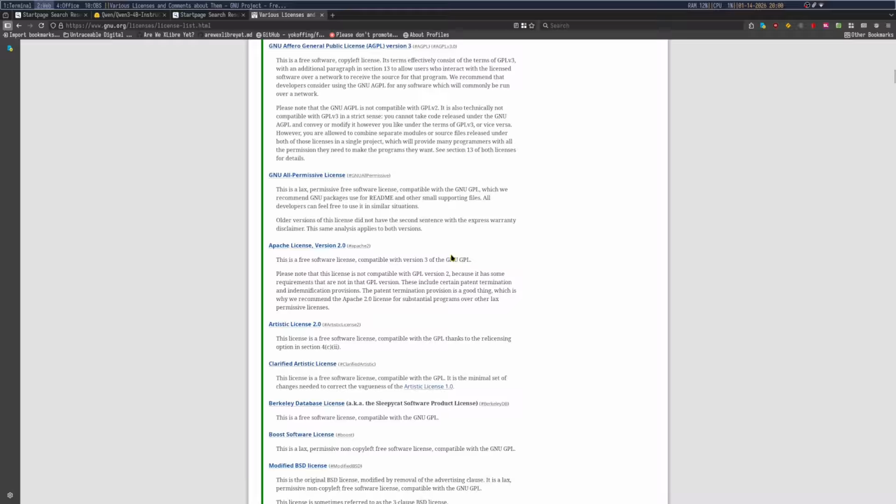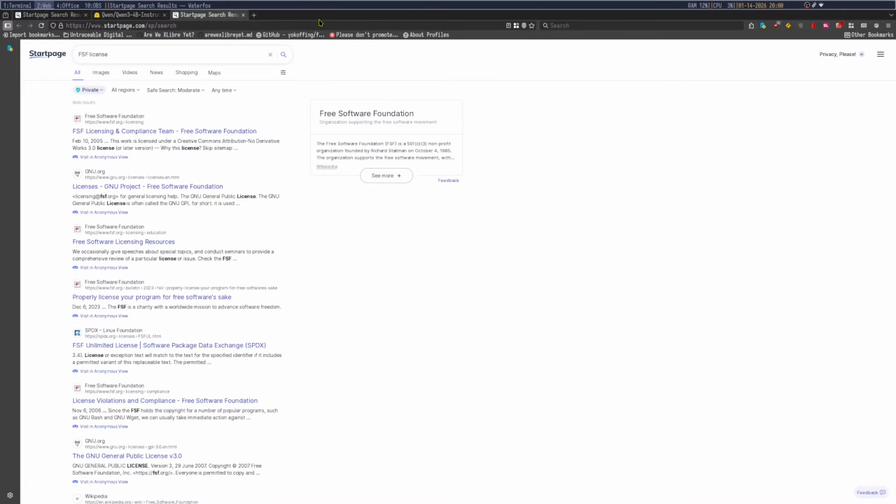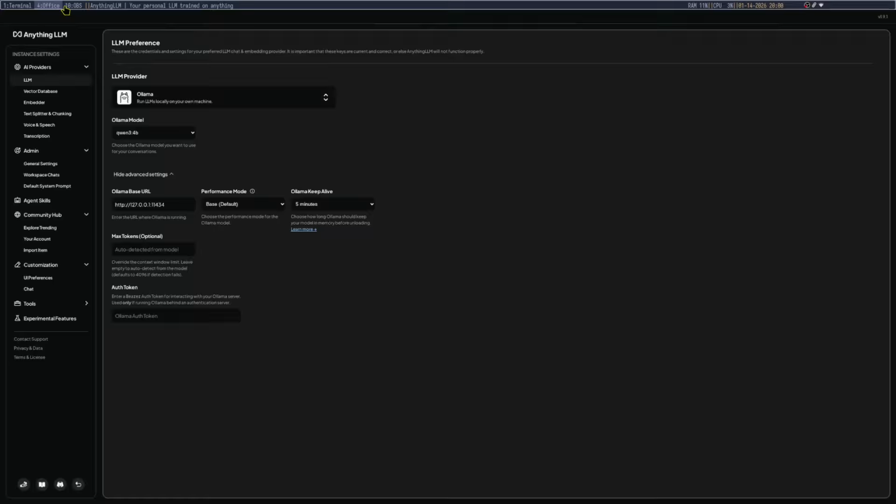There are some under MIT license, though we don't know exactly what licenses MIT uses, but it is actually permissive, which is actually pretty lax. But that is something to keep in mind. So that's my default Ollama model.